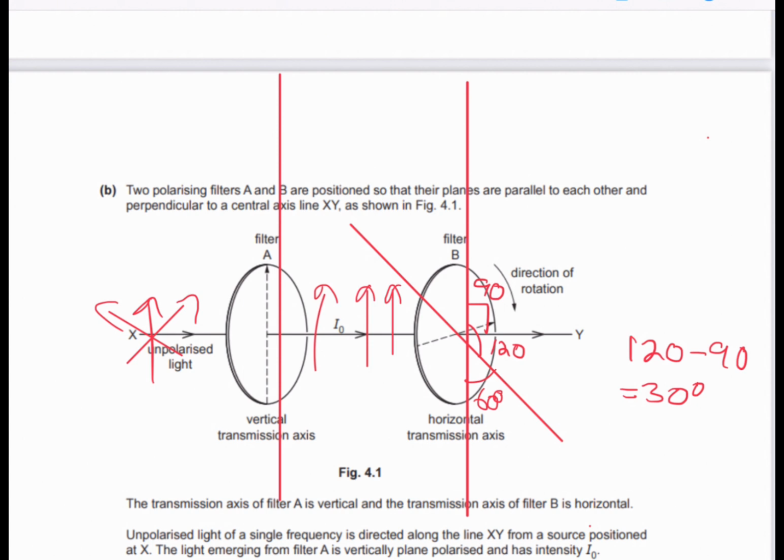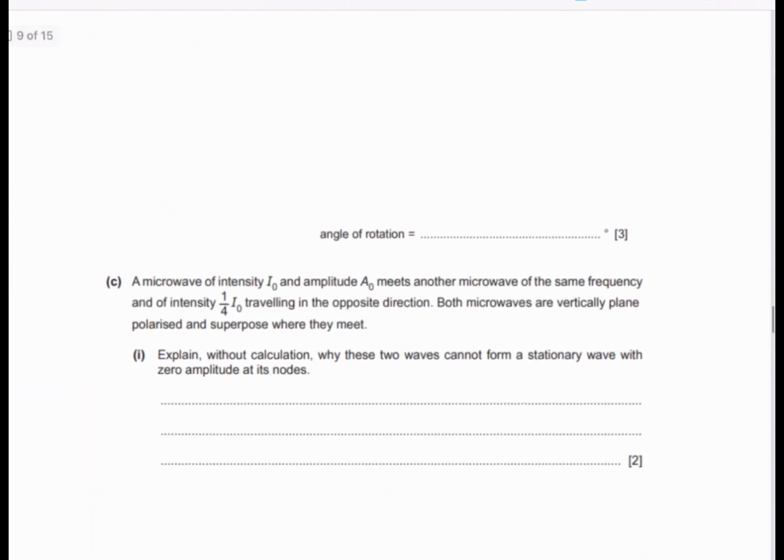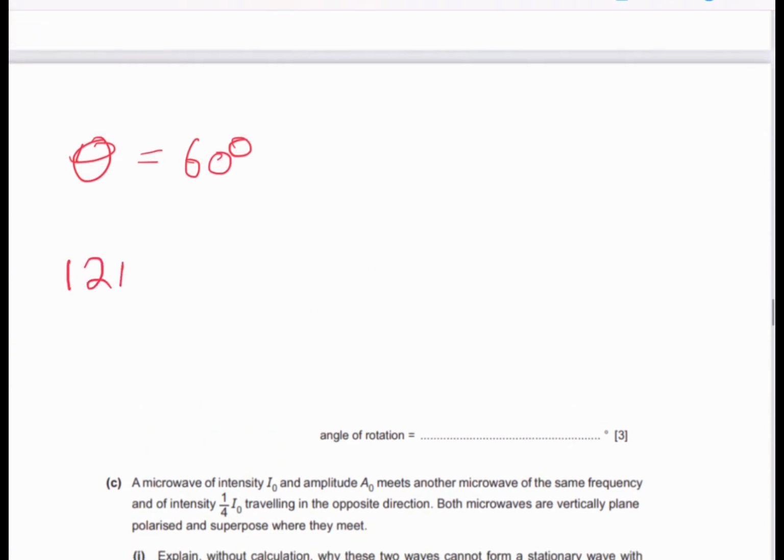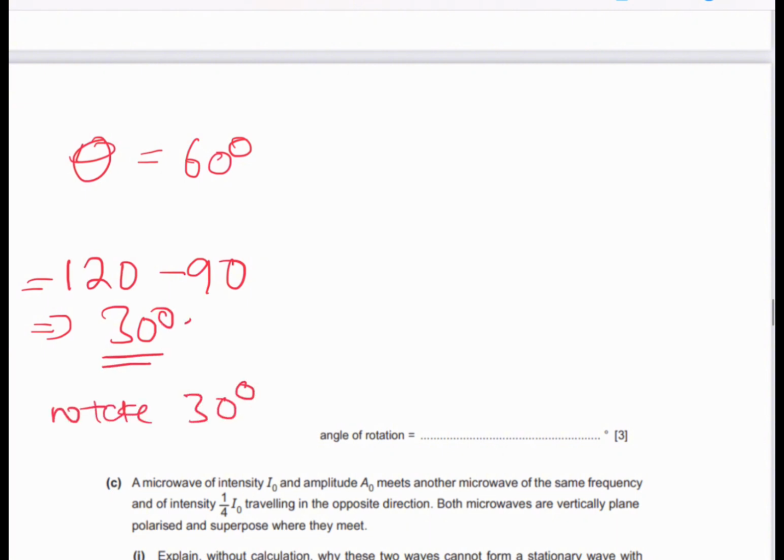So it doesn't matter from what angle. Malus's law is about using your transmission axis for the polarizer as a reference angle. You start at the reference angle. It doesn't matter where you read it from. As long as that point is still the reference angle, you can still get the correct answer, right? So the answer becomes 120 minus 90, that becomes 30 degrees. So we need to rotate it 30 degrees so that the angle becomes 60 degrees, right?